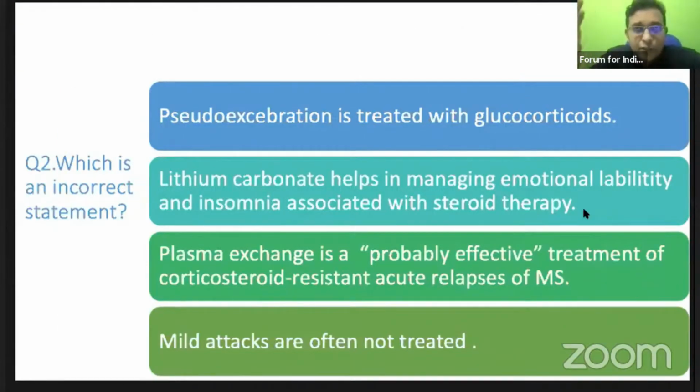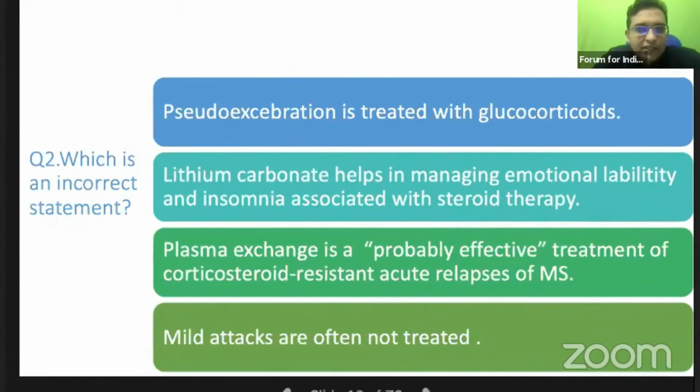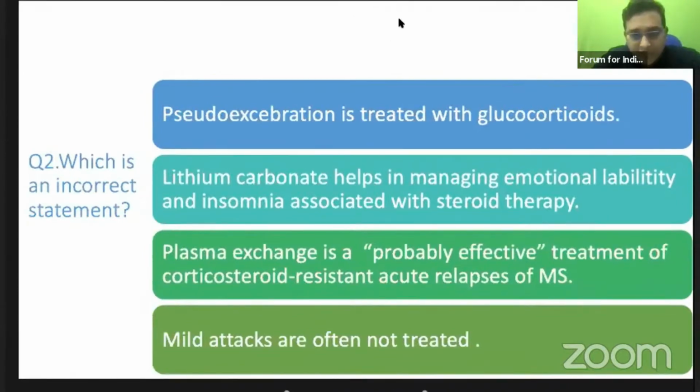So pseudoexacerbation is due to a transient conduction block because of heat sensitivity, or the change in the sodium channels, potassium channels, slow channel, fast channel, etc., which I had informed you about. Please revise that part. These are the basics. Next, lithium carbonate: is it used to treat steroid induced insomnia? Oral steroids are notorious to cause insomnia and emotional lability rather than IV steroids. So is lithium carbonate useful in that? And is plasma exchange an effective therapy?